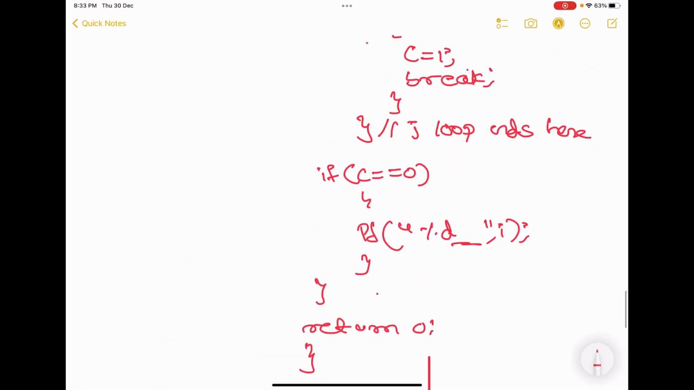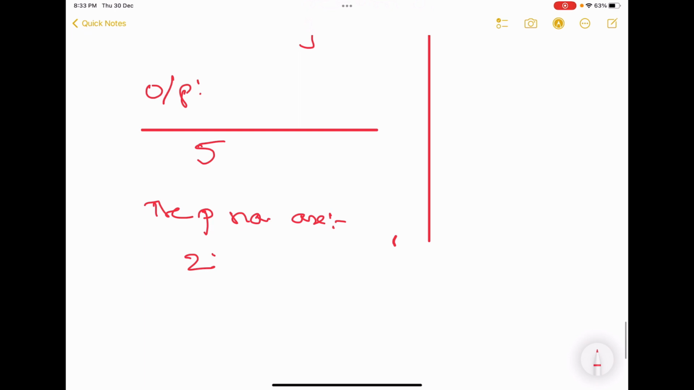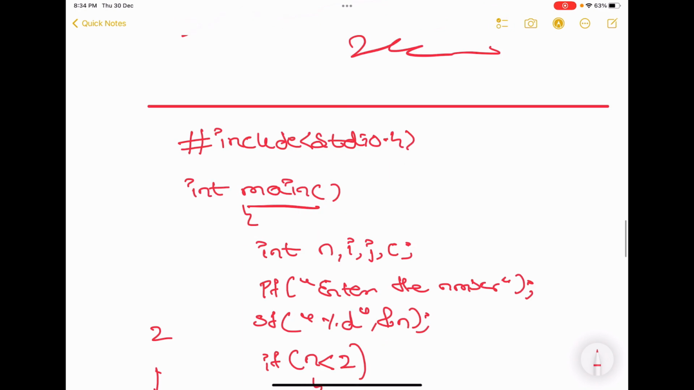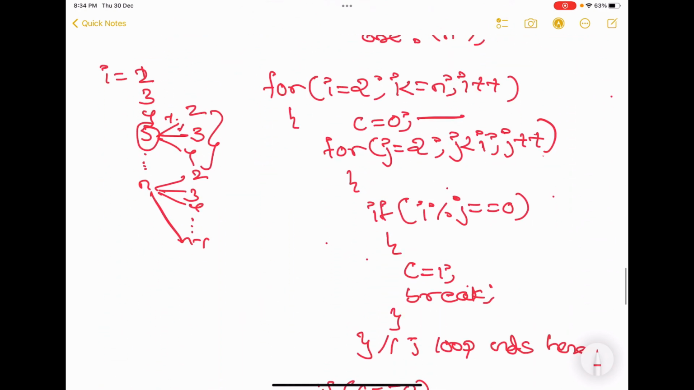What happens if you don't give this space is, it will print 235 like this, which looks like 235, which is wrong. So you are having space in between, 2 space 3 space 5, and this is what this program output looks like. This is how you use nested for loop, a loop inside a loop. Understanding this? I hope this much is very clear.